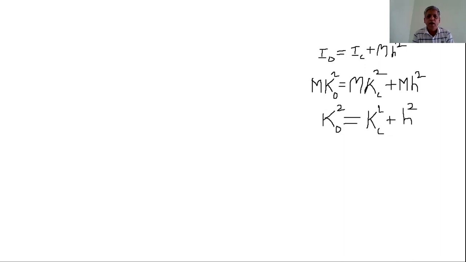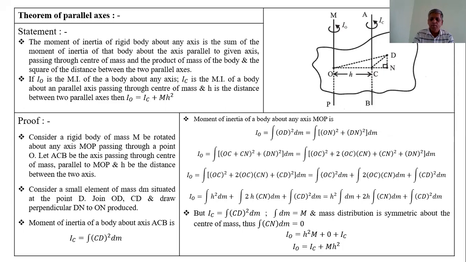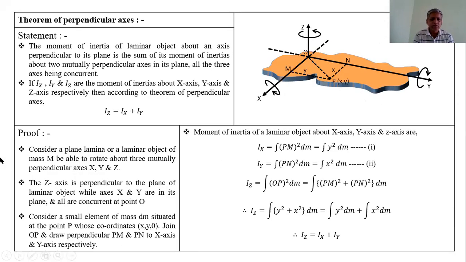Now, another theorem. The next article is the theorem of perpendicular axis. This theorem is applicable only for a laminar object.